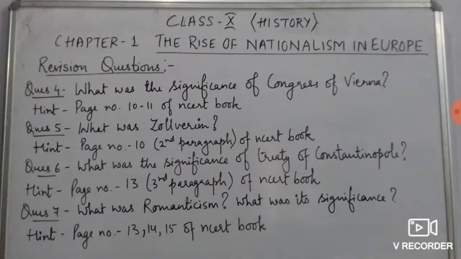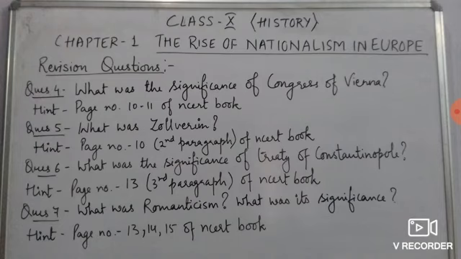Now question number 6, what was the significance of the Treaty of Constantinople? Any question on the Greek War of Independence, on the Treaty of Constantinople? You'll find it on page number 13, third paragraph of the NCERT book, in which you'll come to know how, due to the Treaty of Constantinople, Greece emerged as an independent nation.